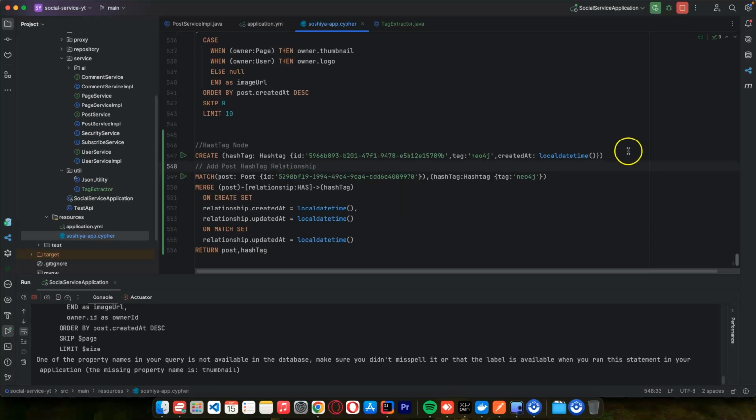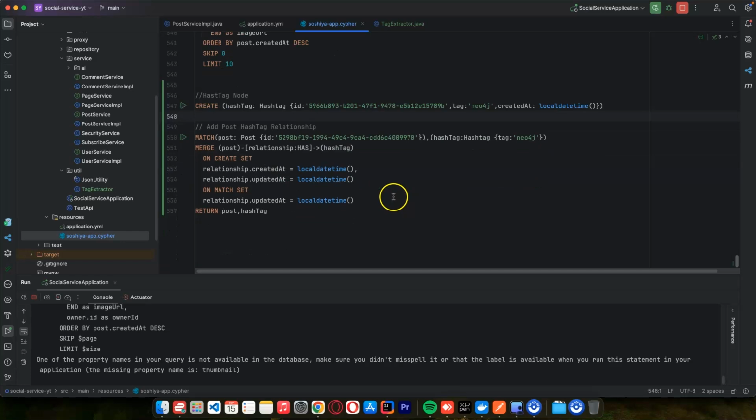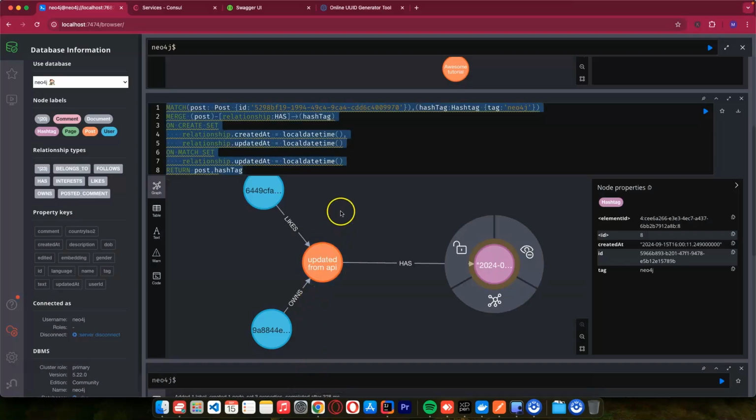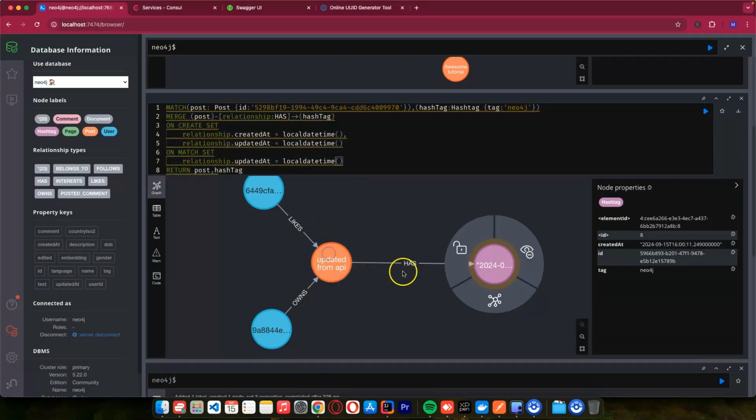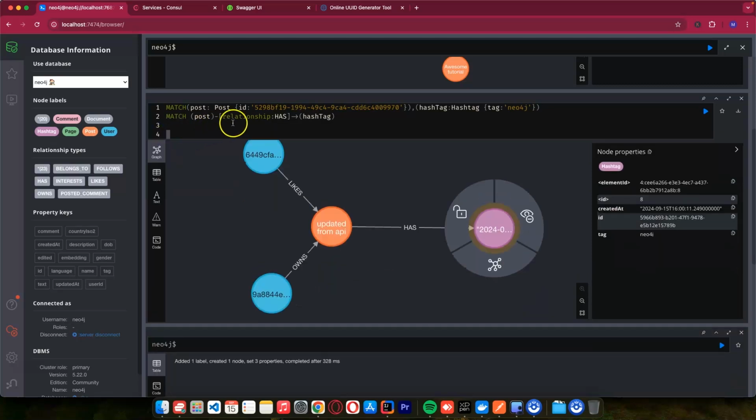So what we want to do now, let's say you want to update, we want to delete. So if it's an updating post, maybe we need to remove all the hashtags of that post and create new hashtags again. So to do that, let's try to delete this one. To delete, it's simple. You can see here we have looked for this post, and so here it's going to be image, right? So we can look for the post.